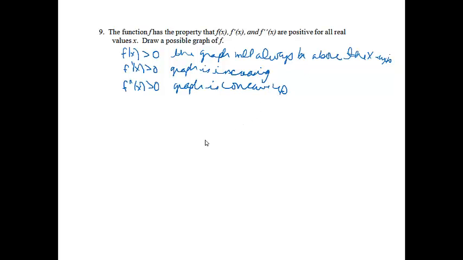So although we have many samples that we could do for this one, the graph always has to be above the x-axis, it's always increasing, and it's always concave up. So the one that I thought of when I did this was just an exponential graph, because notice this graph is always above the x-axis, it's increasing, and it's concave up.